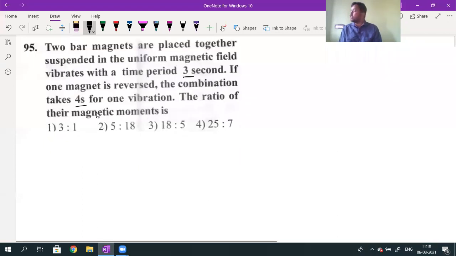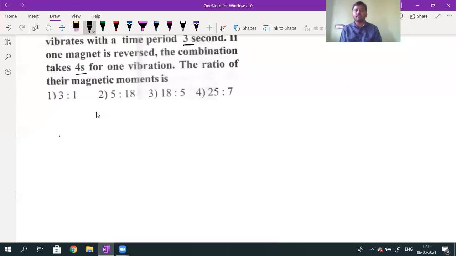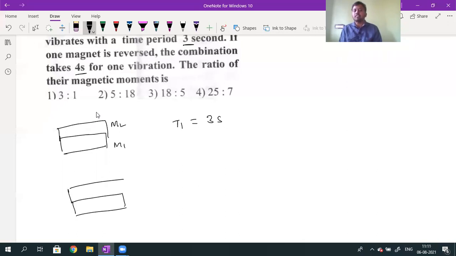So two bar magnets are placed one over another. This is one bar magnet, this is another bar magnet. First one having a magnetic moment value m1. Second one having a magnetic moment value m2. Initially, the time period of oscillation is given as 3 seconds. Second time, two bar magnets again placed one over another, but one of the bar magnets is reversed. Second time, the time period of oscillation is given as 4 seconds.